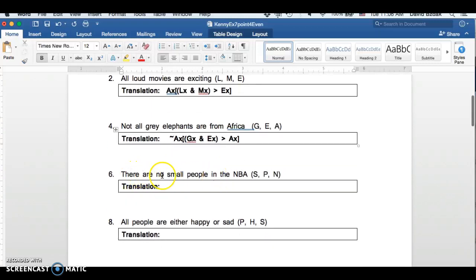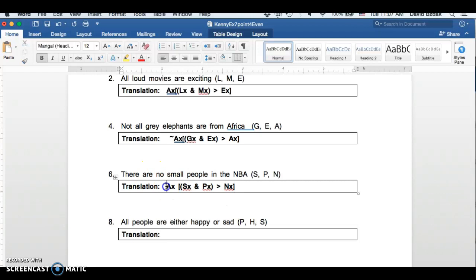Now this next one is none. There are none. We'll see the negation there goes to a different place. So there are no small people in the NBA. Let's again start by saying all small people are in the NBA. So for all x, if x is small and x is a person, then x is in the NBA. Again, this all has to be in parentheses or brackets, so the quantifier covers everything. This again says all small people are in the NBA, but we want to say none.